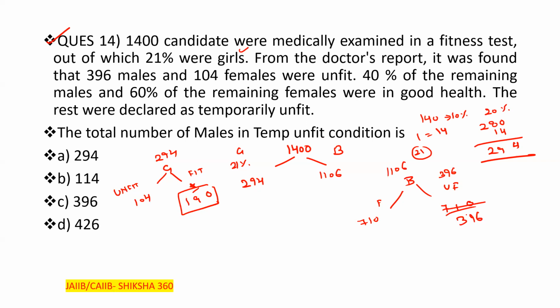Okay. So now what are they saying? Up to this point we have this. 40% of the remaining males and 60% of the remaining females were in good health. Clear? So how many females? That is 60% of 190, 19 into 6, so 114.